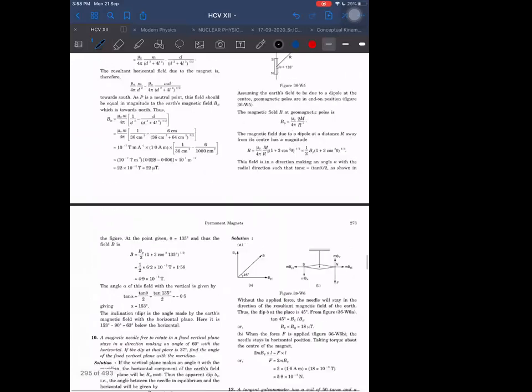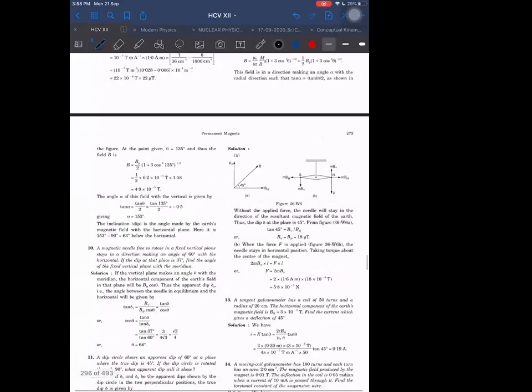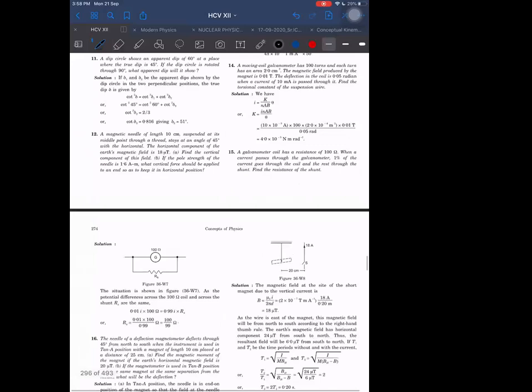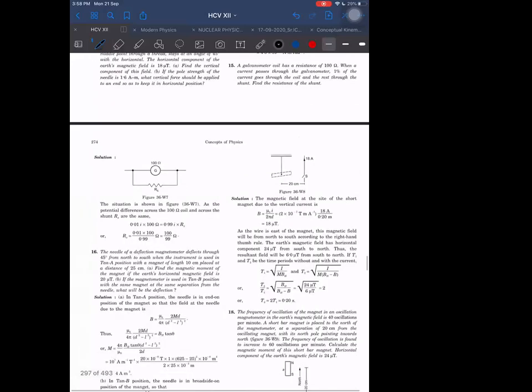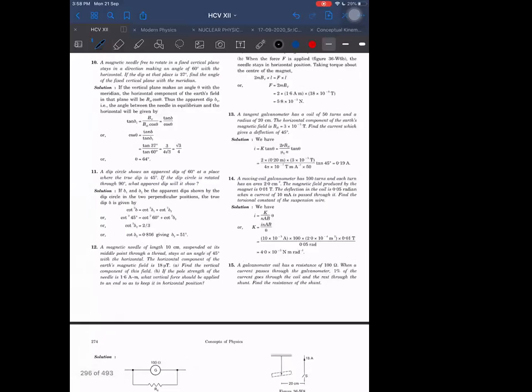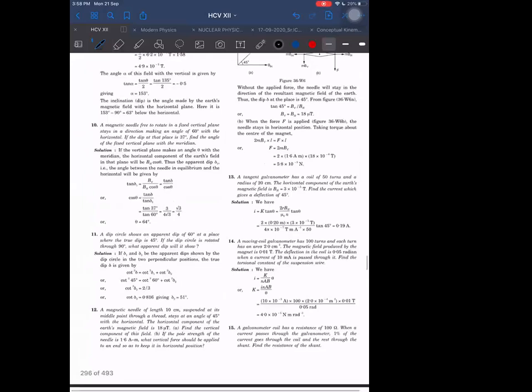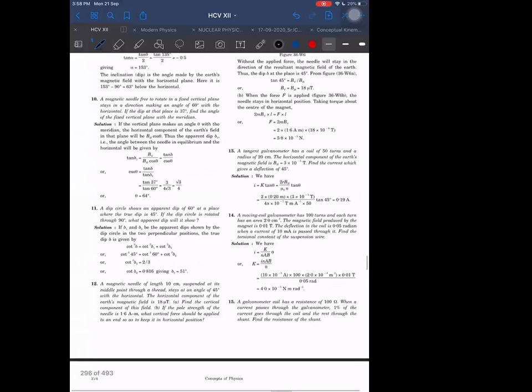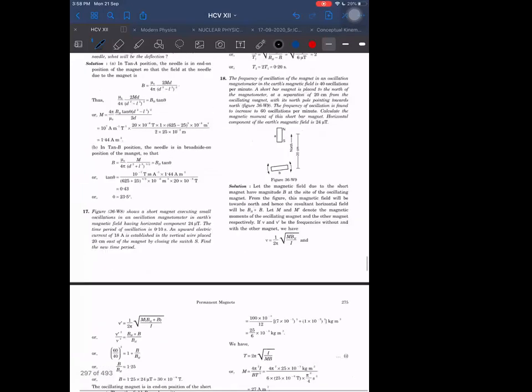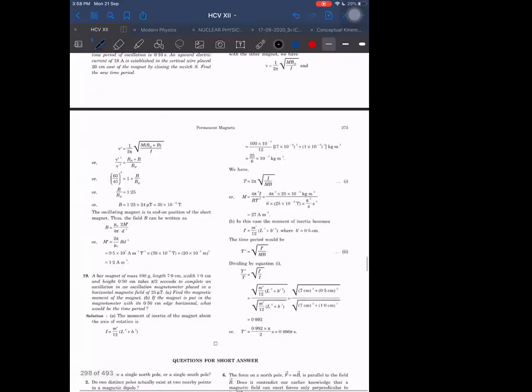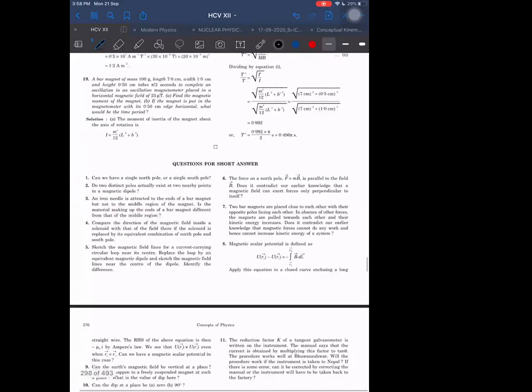I think 9th, 10th, 11th, 12th can be done. 13 is tangent galvanometer, and 14 is moving coil. Up to 12 from the solved examples, you can do all. Remaining, you don't have to do.